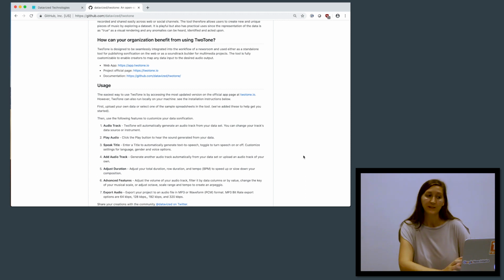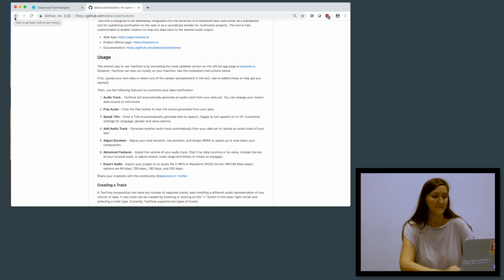TwoTone is designed to be seamlessly integrated into the workflow of a newsroom and either used as a standalone tool for publishing sonification on the web or as a soundtrack builder for multimedia projects. The tool is fully customizable to enable creators to map any data input to the desired output.